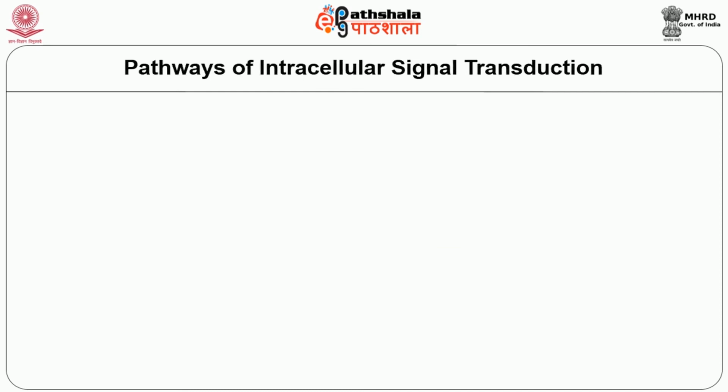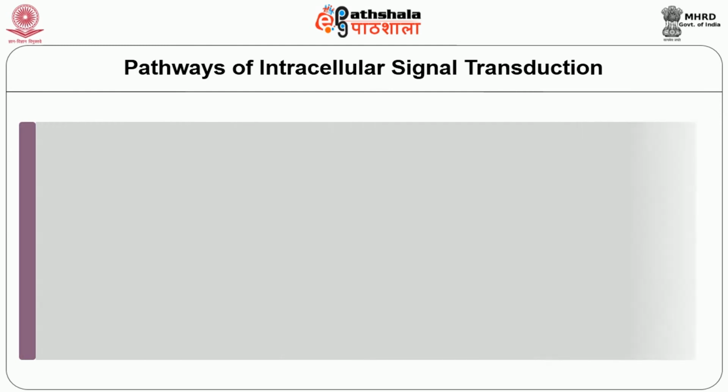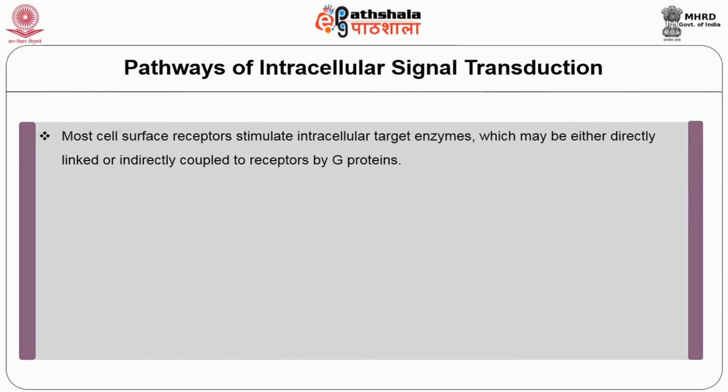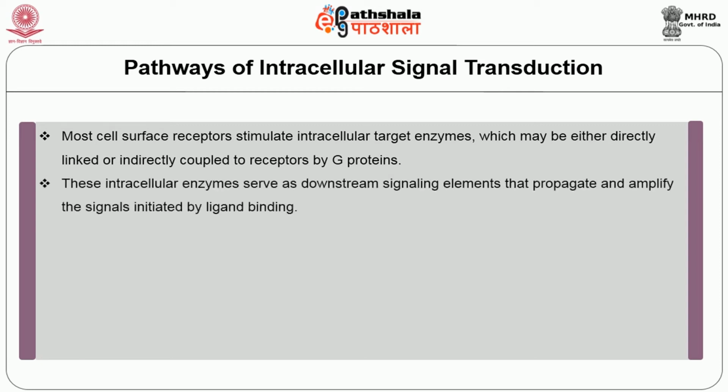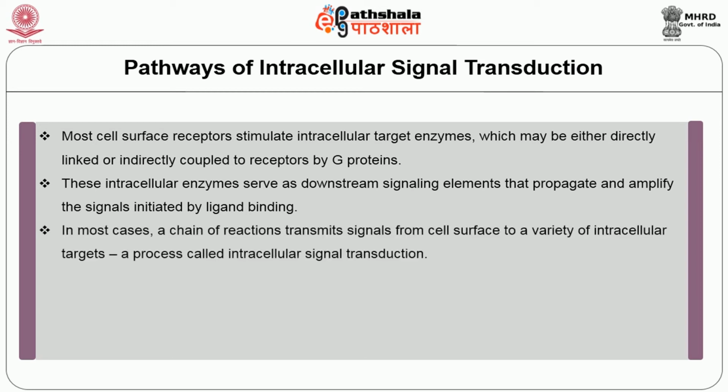Now, we are going to see about the pathways of intracellular signal transduction. Most cell surface receptors stimulate intracellular target enzymes, which may be either directly linked or indirectly coupled to receptors by G proteins. These intracellular enzymes serve as downstream signaling elements that propagate and amplify the signals initiated by the ligand binding. So in most cases, a chain of reactions transmits signals from the cell surface to a variety of intracellular targets, a process called intracellular signal transduction.